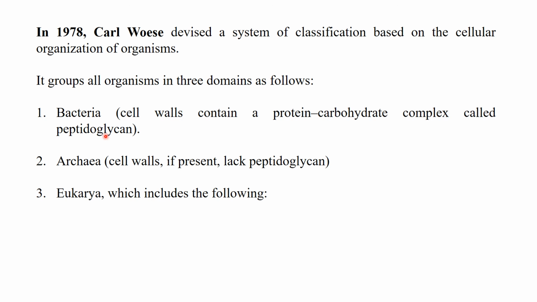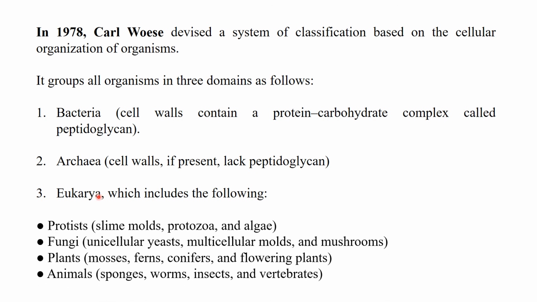Bacteria include all the cells that have peptidoglycan, no membrane bound nucleus, no membrane bound organelles, and their ribosomal RNA is different from the archaea. Archaea have a cell wall but it lacks peptidoglycan. Eukarya include different members. These include Protista, slime mold, protozoa and algae. Fungi include the unicellular yeast, multicellular molds and mushrooms. Plants include the mosses, ferns, conifers and flowering plants. Animals include sponges, worms, insects and vertebrates.